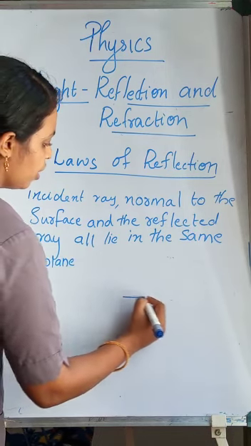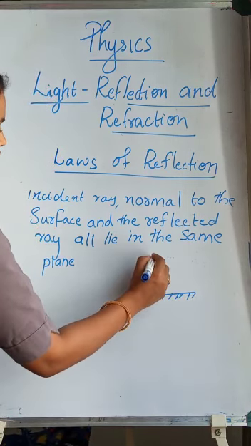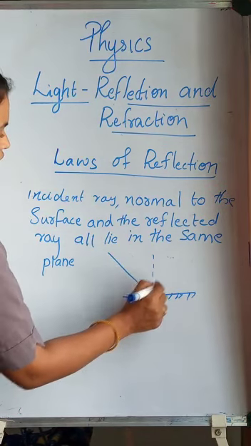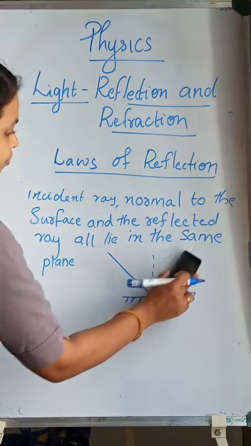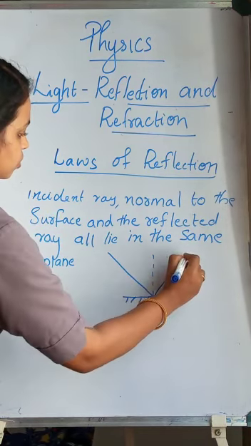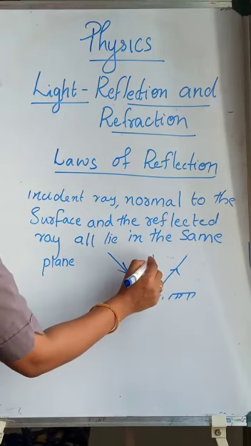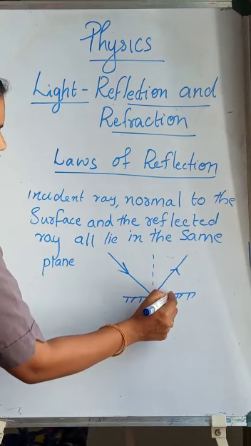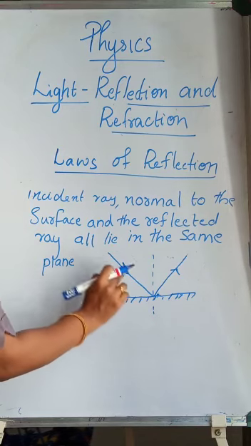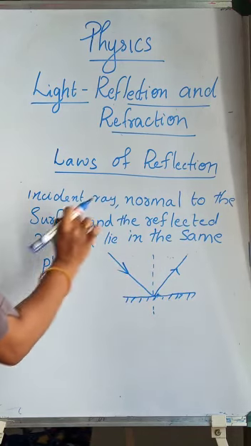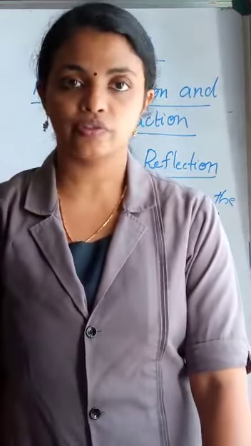So we already drew this figure, the reflection of light. This is the normal, this is the incident ray and this is the reflected ray. These three lines lie on the same plane. So this is the other law, the second law of reflection.